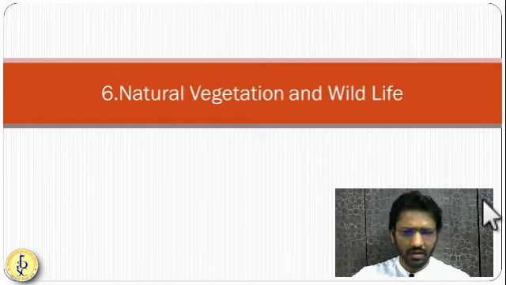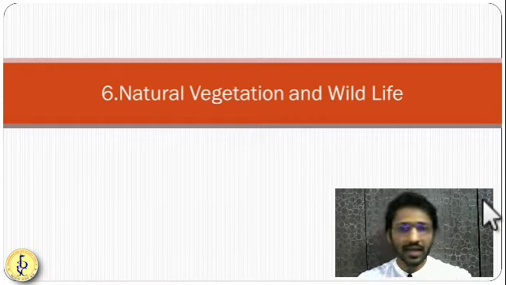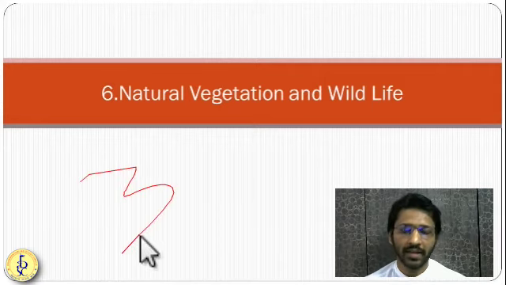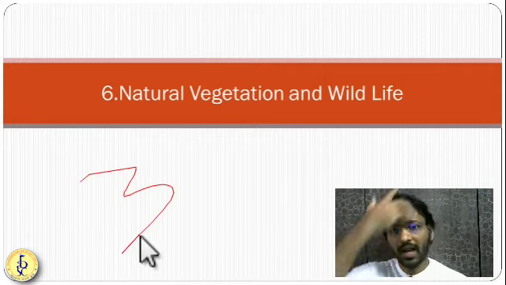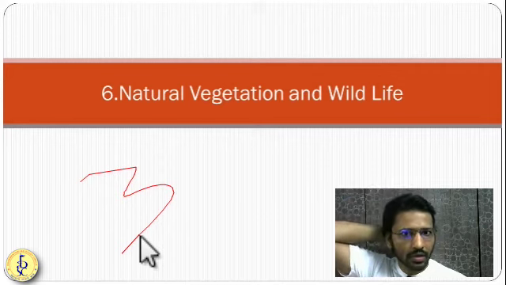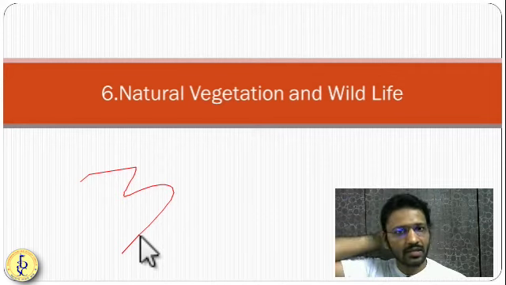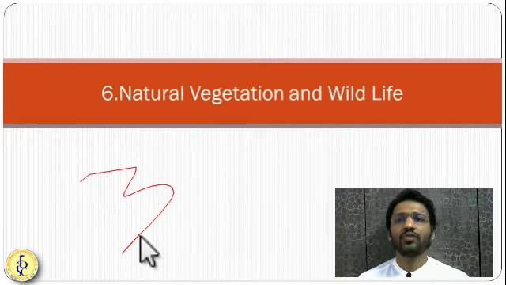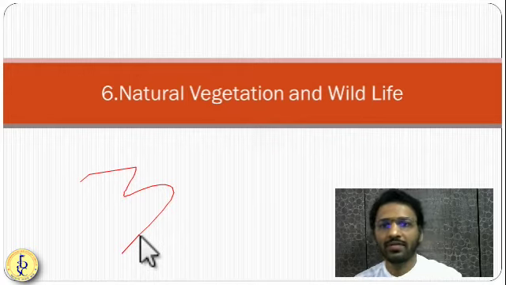Everybody has written a quite good answer, but I still feel that you still need to improve your answer writing. So you can add some important current affair related things in your answers, and you can draw more diagrams, you can draw more flow charts. So three types of movements of the oceanic water that we have seen.